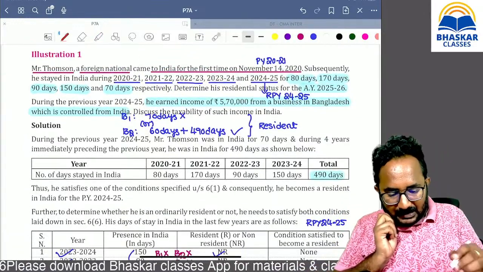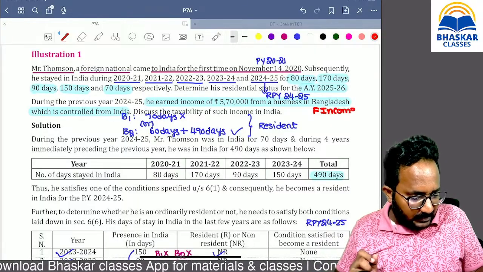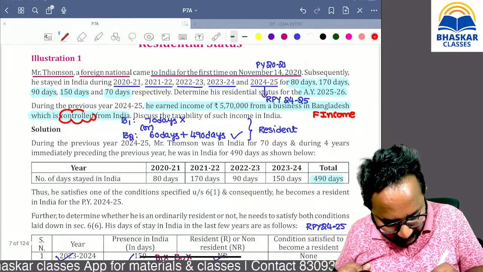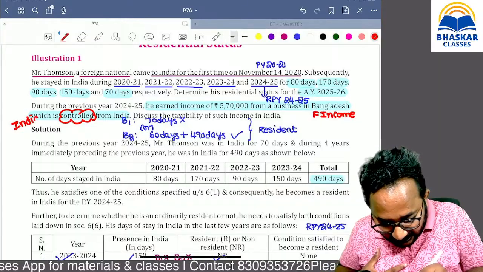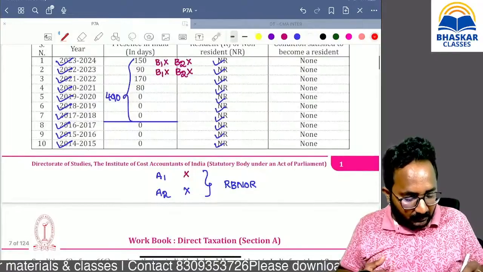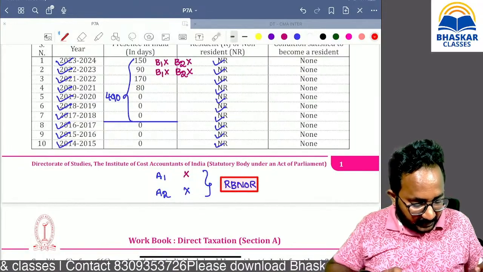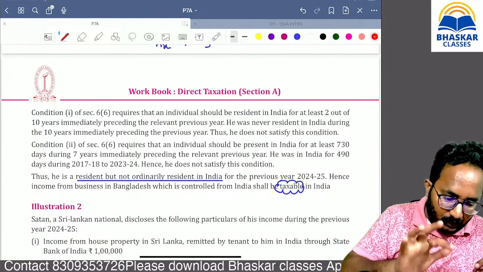Remember, Bangladesh: it is a purely foreign income, business is done in Bangladesh, received also in Bangladesh, but it is controlled from India. So it has some connection with India. That's why this income is taxable in the hands of whom? Resident category person. Here our question related answer is resident but not ordinary resident. That's why it will be taxable only.